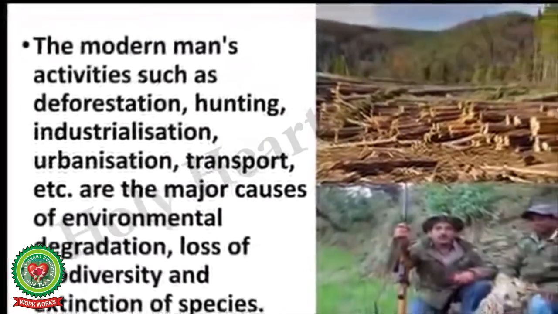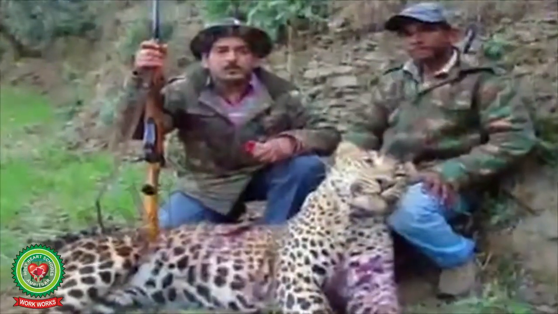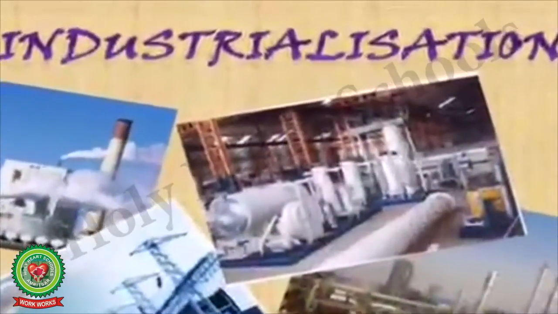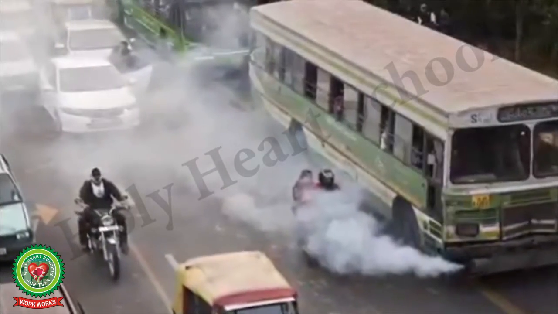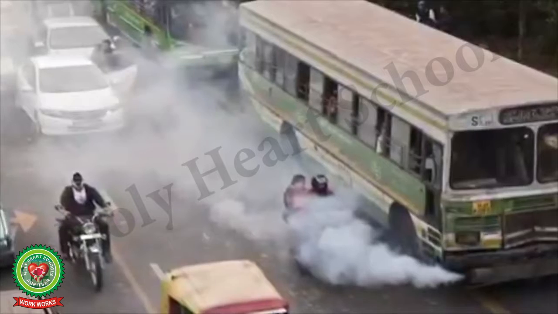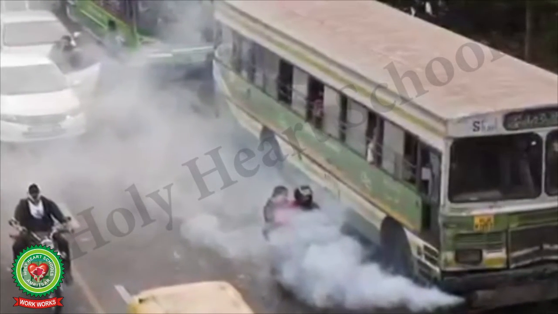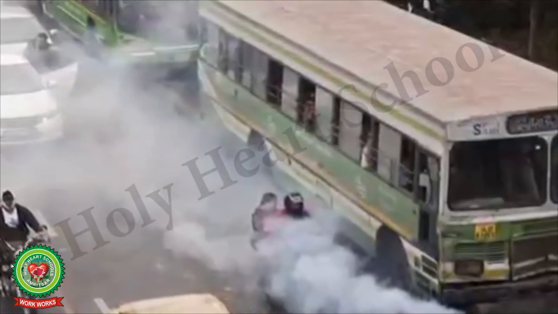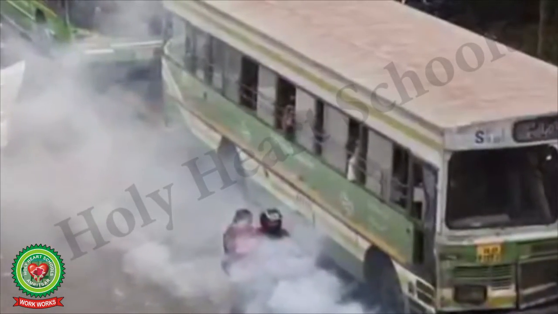The modern man's activities such as deforestation, hunting, industrialization, urbanization, transport, etc. are the major causes of environmental degradation, loss of biodiversity, and extinction of species.